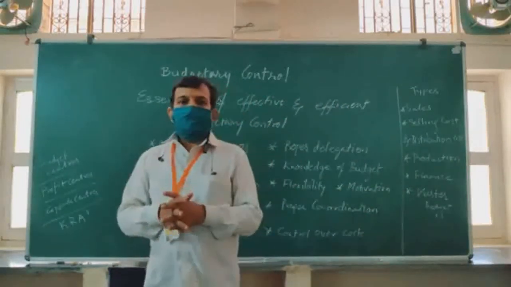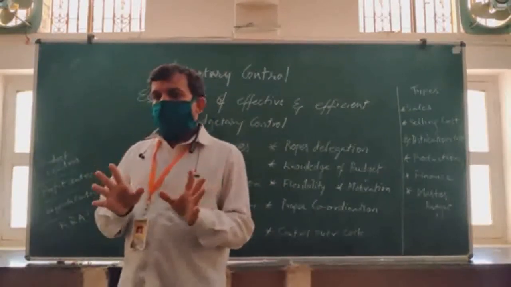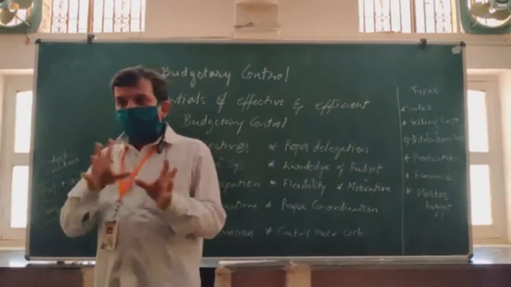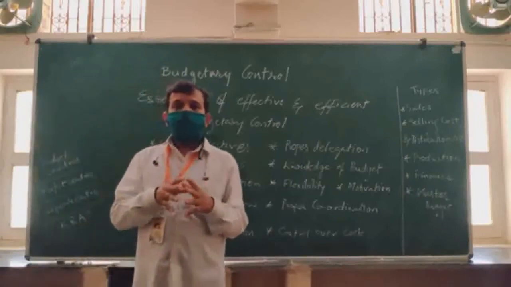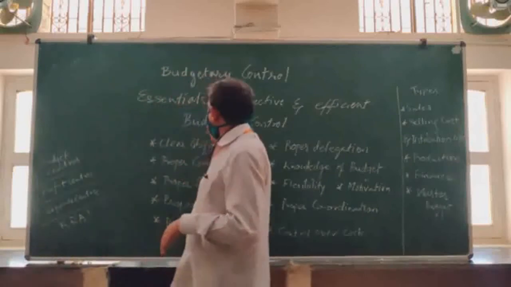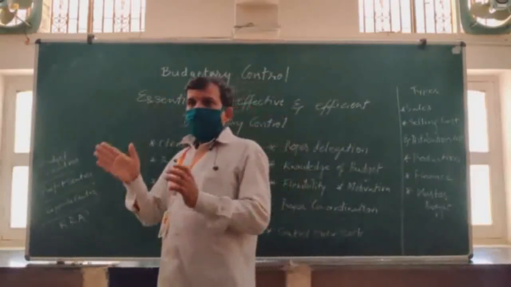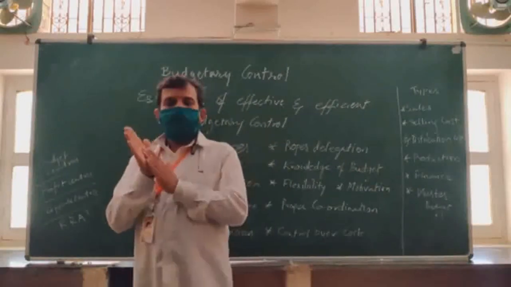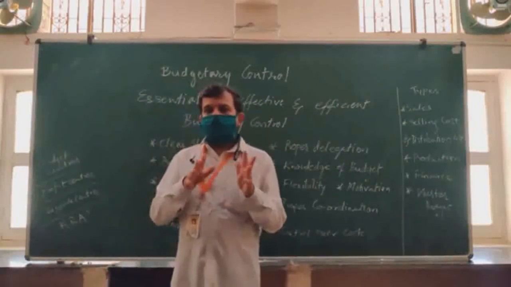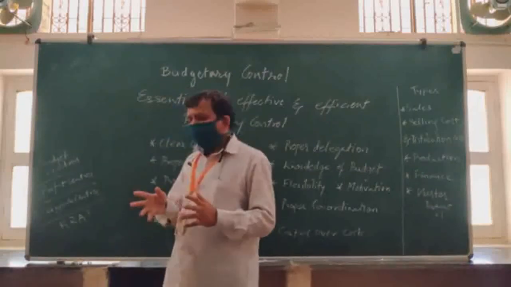Plus there has to be an element of flexibility, which helps ensure that with changing times, changing opportunities, and changing threats, the organization is able to adjust itself, and therefore we can make budgetary control a truly useful tool. Though it is one of the traditional methods, it is still one of the most reliable and most commonly used methods. Right? Thank you.